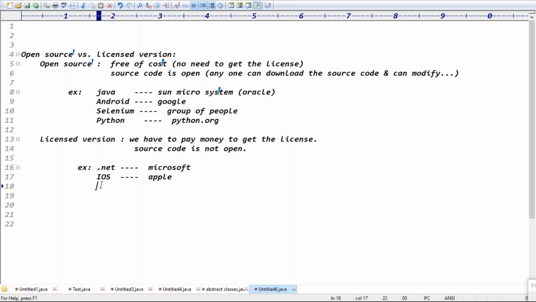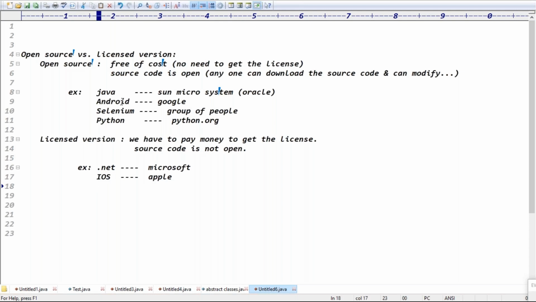Guys, even if you don't know all this, try to understand the points. But as a software developer, as a software engineer, you require all these points. Java is given by Sun Microsystems, Android is given by Google, Selenium is given by community people, Python is given by Python.org, and .NET is given by Microsoft. iOS is an operating system, the iPhone operating system, guys, which is given by Apple.